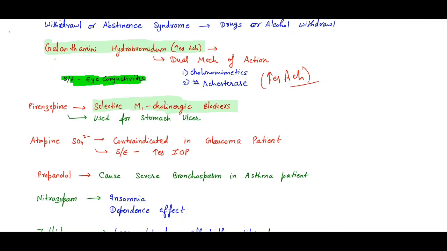Now remember atropine sulfate. Atropine sulfate, we know, is a cholinoblocker, a parasympathetic blocker.